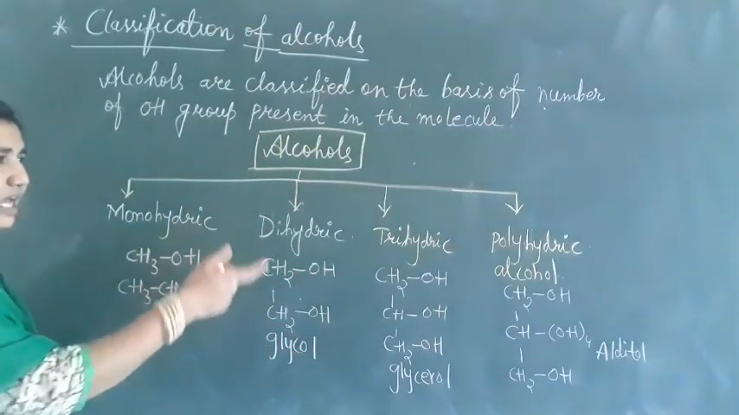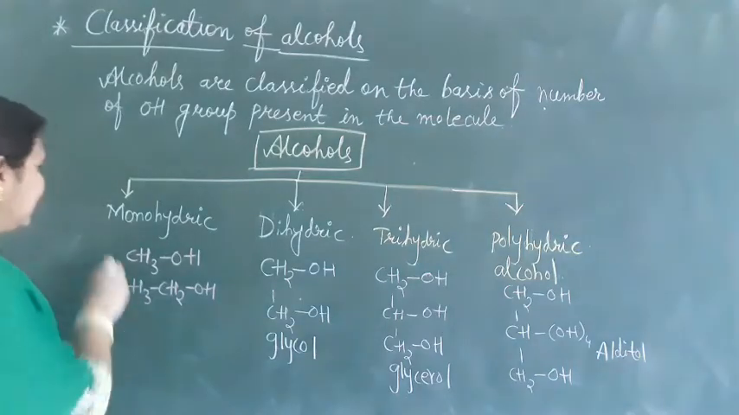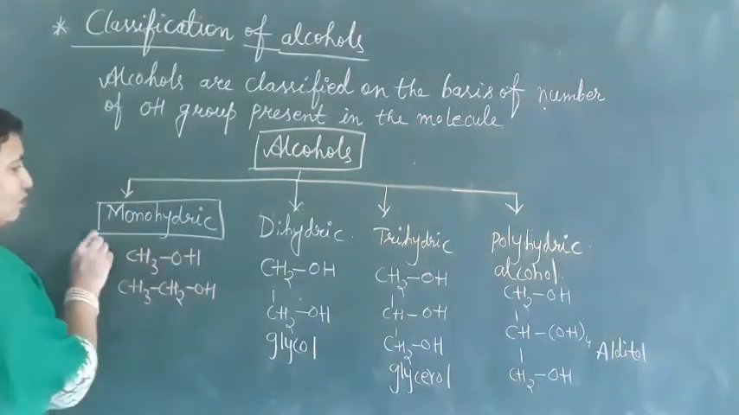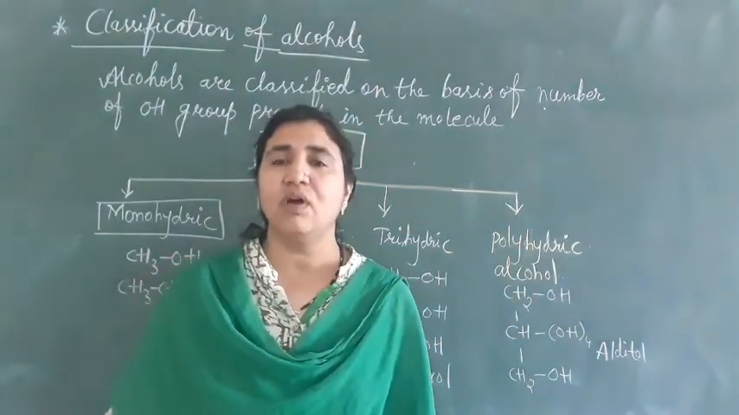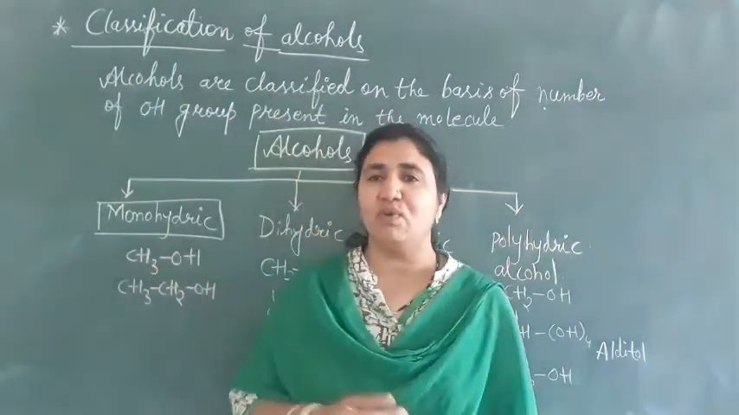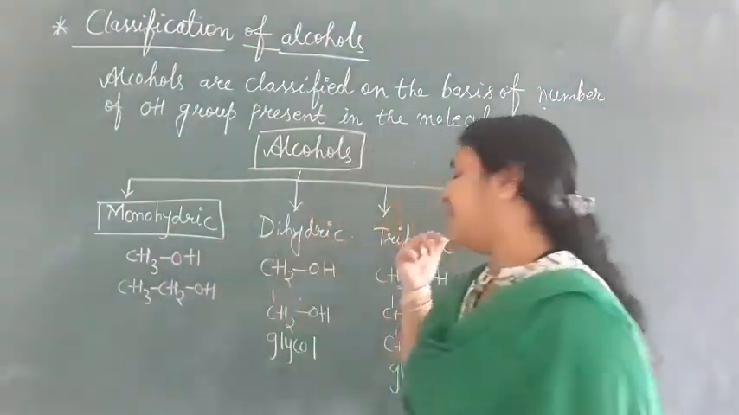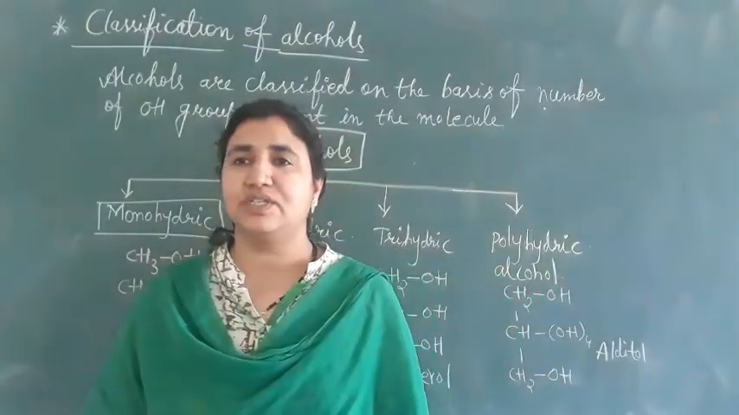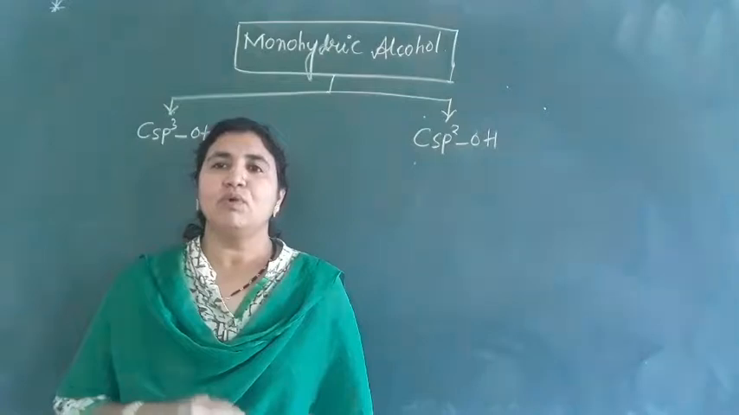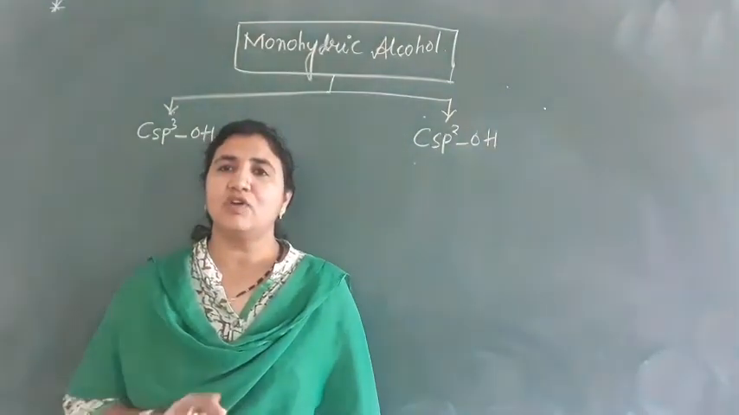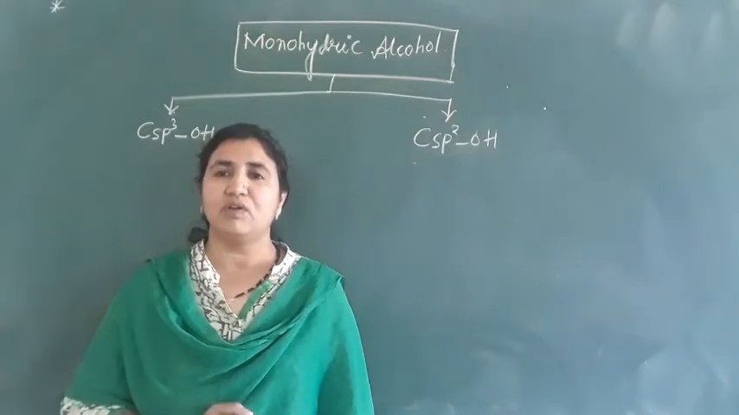Based on the number of OH groups present in the molecule: monohydric, dihydric, trihydric or polyhydric. In our syllabus we have only monohydric alcohols, so we are going to see monohydric alcohol in detail. Further classification of monohydric alcohols we are going to see. For dihydric, trihydric and polyhydric alcohols, it is just an introduction. Monohydric alcohols are the alcohols in which only one OH group is present.